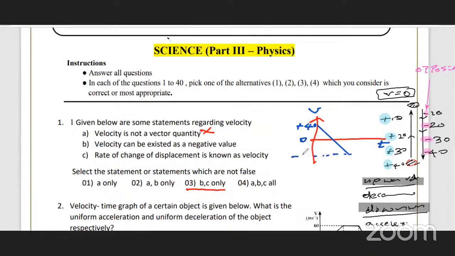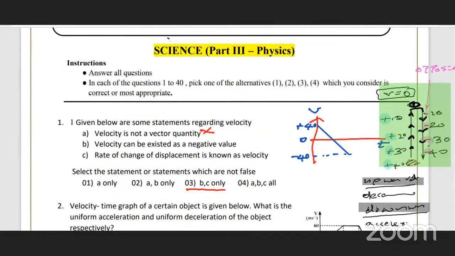Why minus? Because direction is opposite. Please mark that, very important. You better make a small sketch of this diagram. I highlight this green: motion of an object thrown vertically up until it returns to the ground. So upward velocity decreases, therefore it's deceleration. Downward velocity increases, therefore it's acceleration.